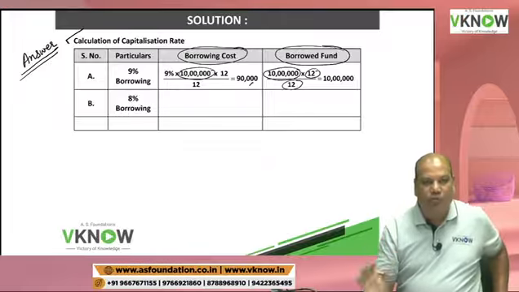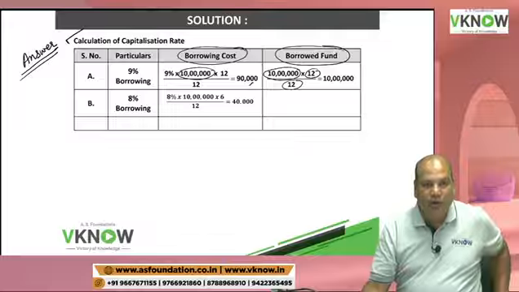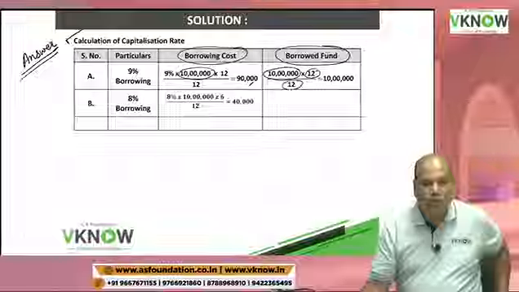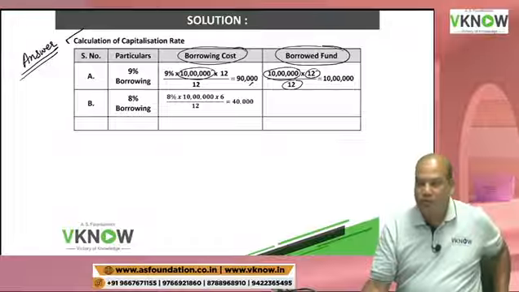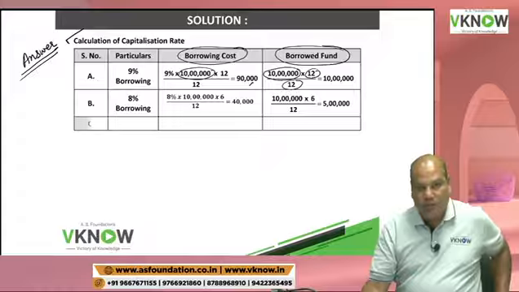Same process we have to follow. 8% borrowing was taken on 1st October. Year ending date is 31st March. So this was outstanding only for 6 months. So the answer is you pay 40,000 and the weighted average borrowing will be 10 lakh into 6 by 12. That is your 5 lakh.